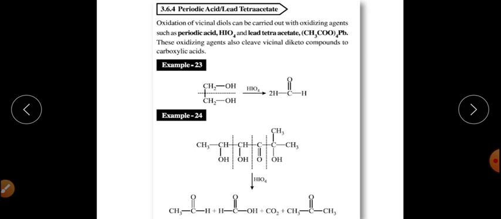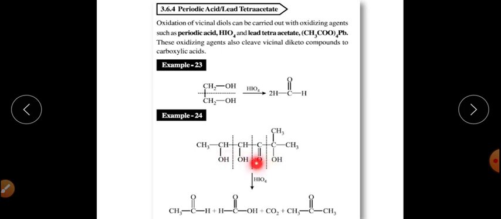The next method by which we can prepare aldehyde and ketones by using alcohols is oxidation of the vicinal diols, in which the hydroxyl groups are attached to adjacent carbon atoms, and that can be oxidized by using periodic acid or lead tetraacetate. For example, here we are using periodic acid. So periodic acid will oxidize this ethylene glycol into 2 molecules of formaldehyde.